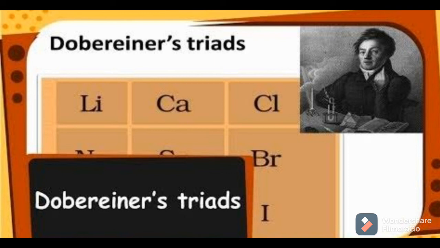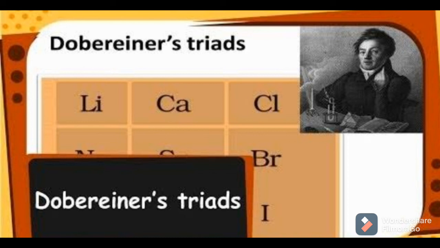And Dobereiner could identify only 3 triads from the elements known at that time. So his classification of elements was not much successful. What are the limitations of Dobereiner's classification? Dobereiner's law was obeyed by only certain elements which were present at that time, and he could identify only 3 triads from the elements known at that time. That's why his classification of elements was not very successful.